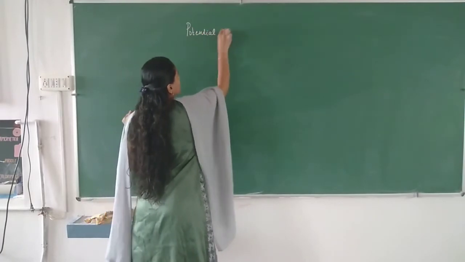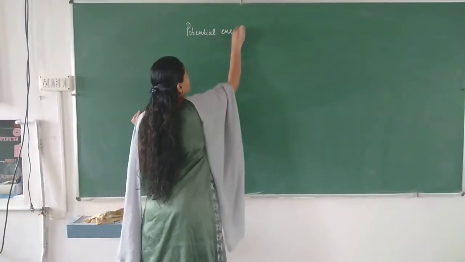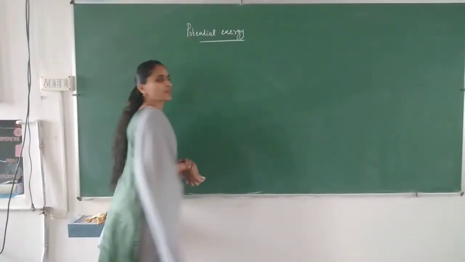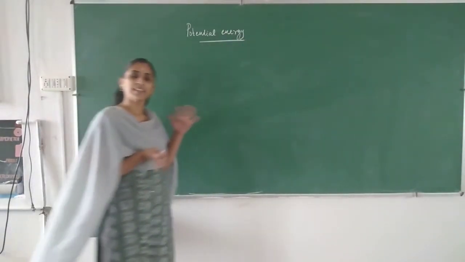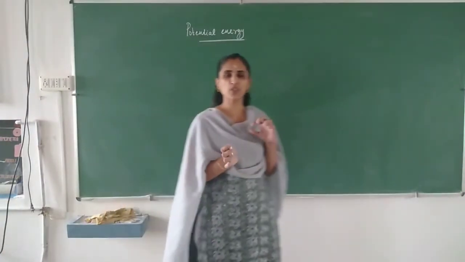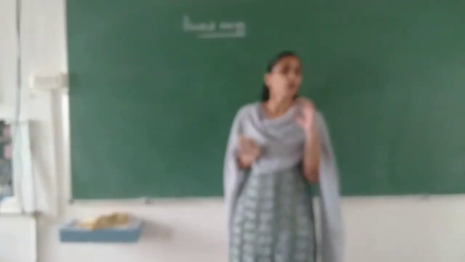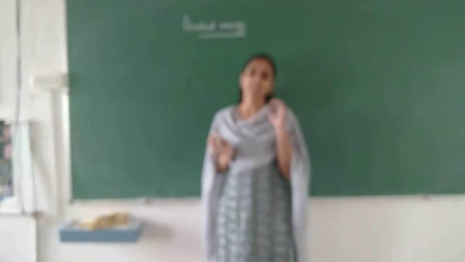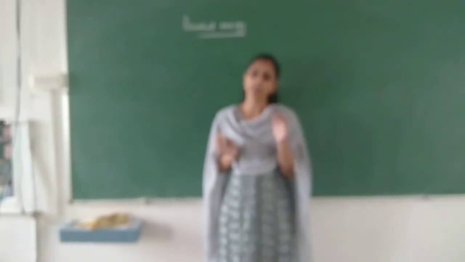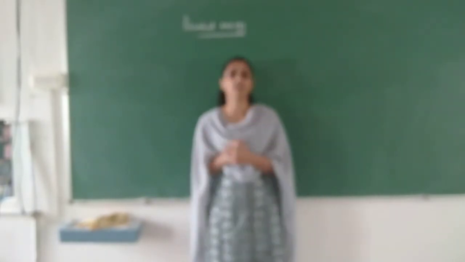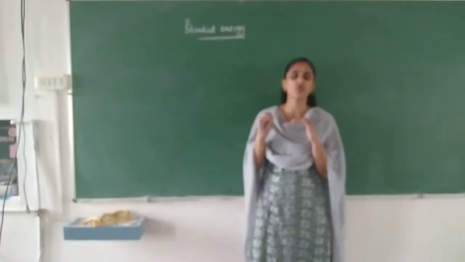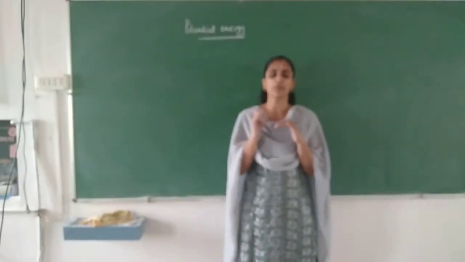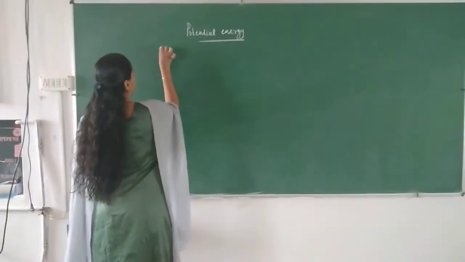Potential energy. Potential energy is defined as the energy possessed by an object due to its position in the gravitational field. Not only gravitational field, maybe electrostatic field also. So due to its position in the field of force or due to its configuration. Okay. Potential energy is defined